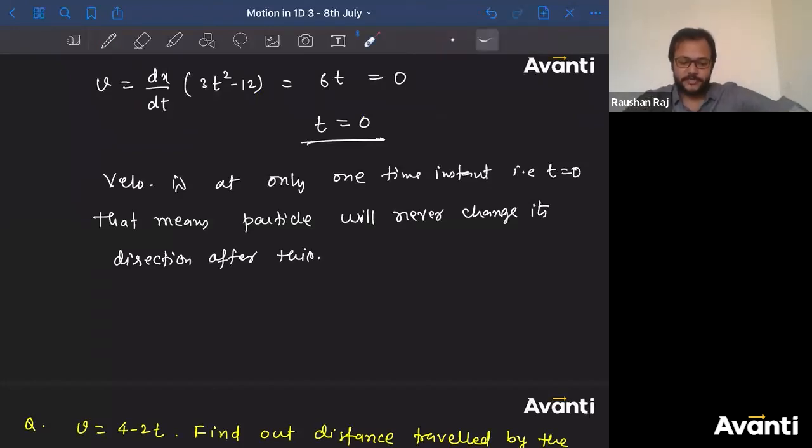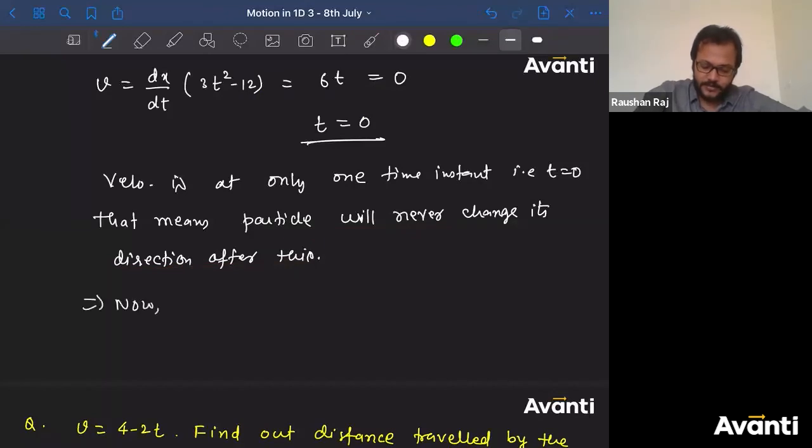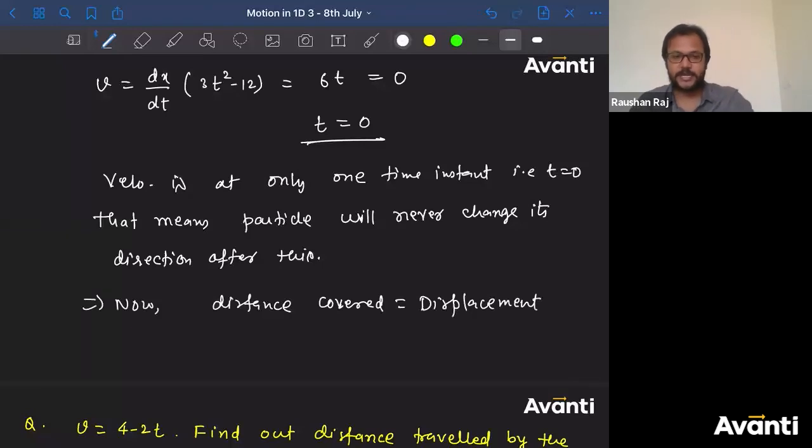If the particle will never change its direction after this, can I say that now distance covered will be equal to the displacement, because motion is occurring in one dimension in a straight line and the sign of velocity is not changing.